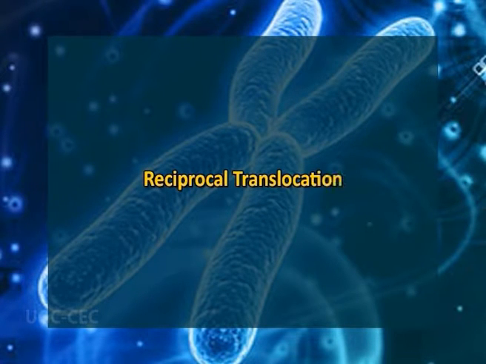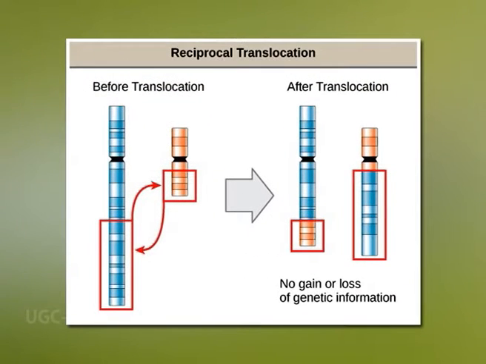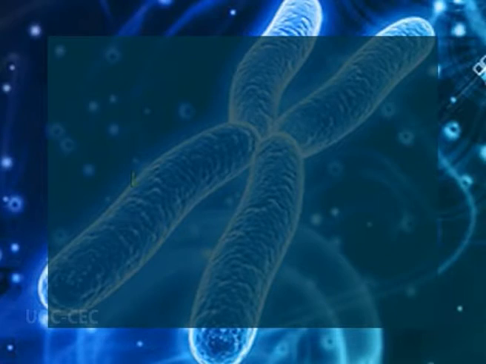Reciprocal translocation. This is a type of translocation in which there is an exchange of chromosome segments between non-homologous chromosomes, and on most occasions these abnormalities are not harmful and are easily detectable through prenatal diagnosis. It has been established that about 1 in 500 human newborns show incidence of reciprocal translocation.